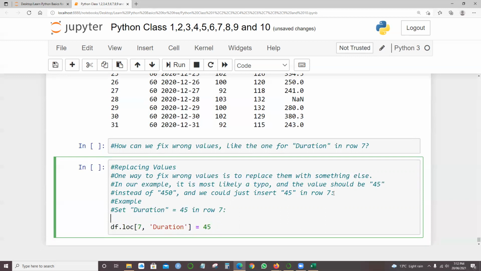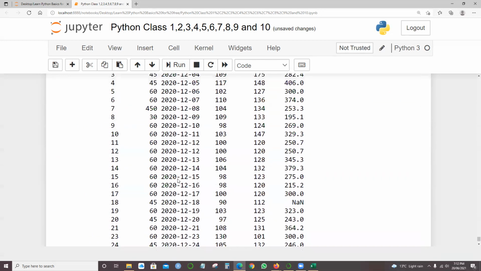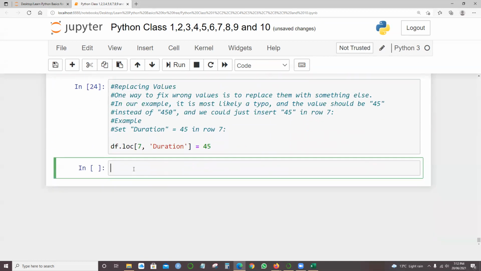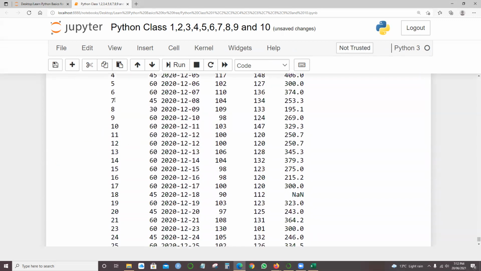This is also a comment. The only single line I'm writing is df.loc[7, 'Duration'] = 45. Then if I read back the same information, print df.toString, and run it, look at this: row 7 now has 45.